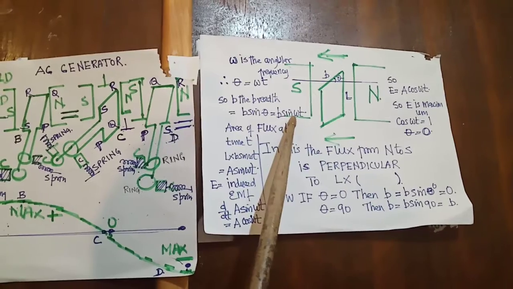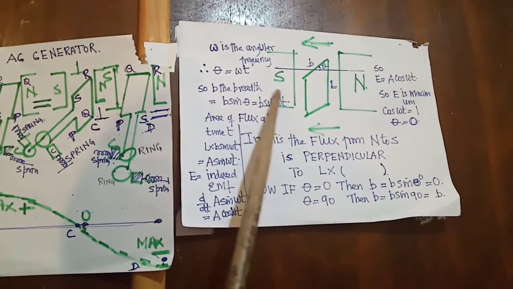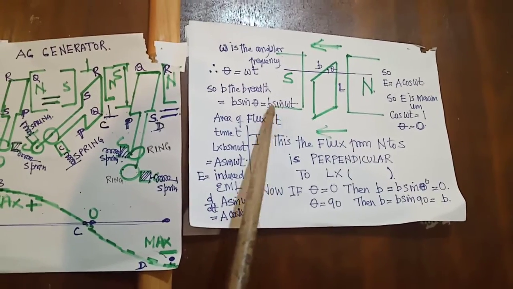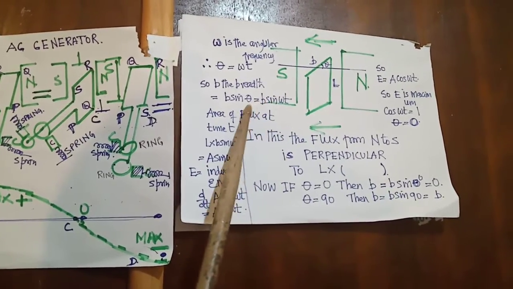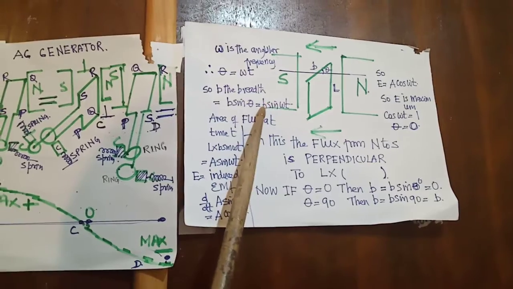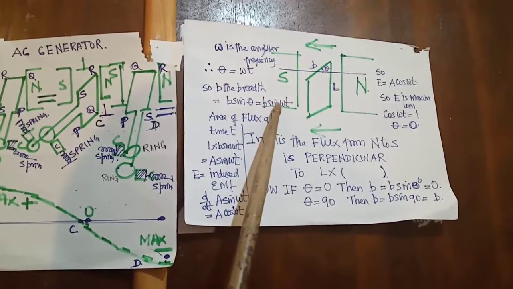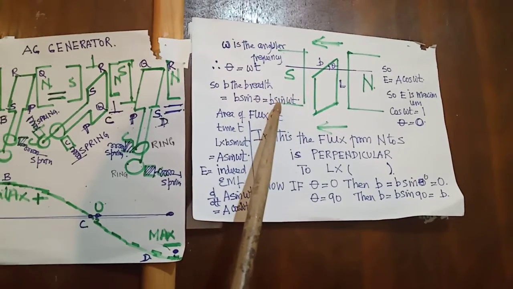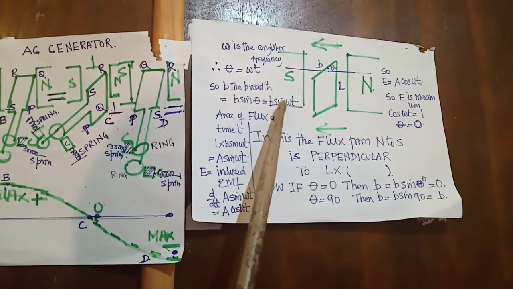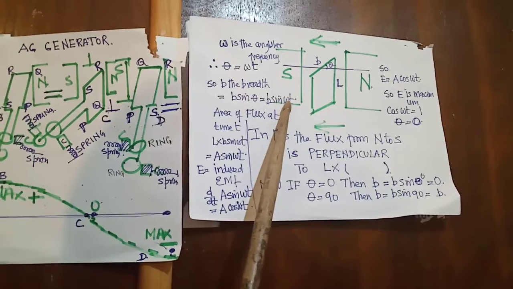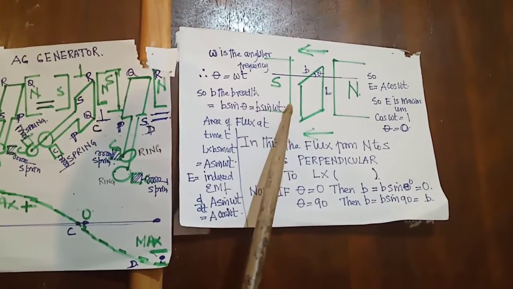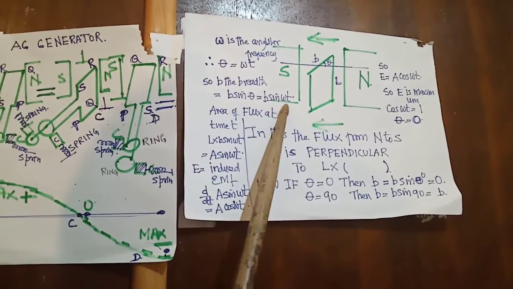This one now is no longer sine omega t. Do you remember yesterday? d/dt of sine x is cos x. So now d/dt of B into L into sine omega t into F, where F is the magnetic field, becomes BL cos omega t into F. So F into BL, so FA cos omega t.